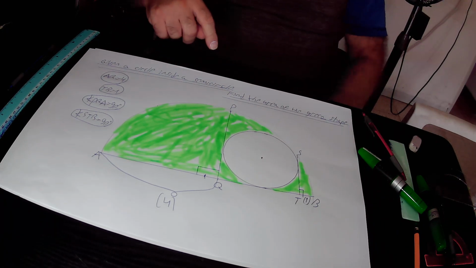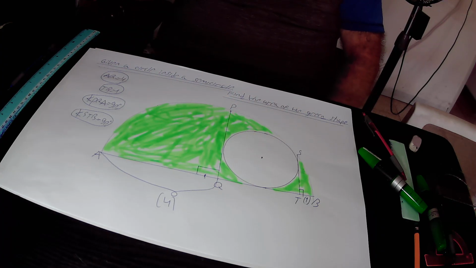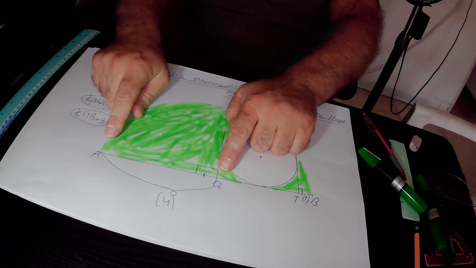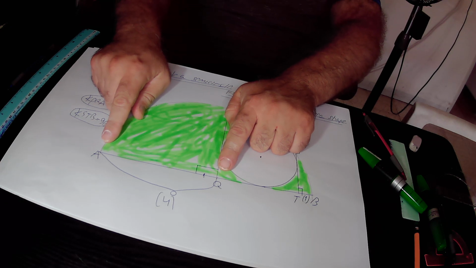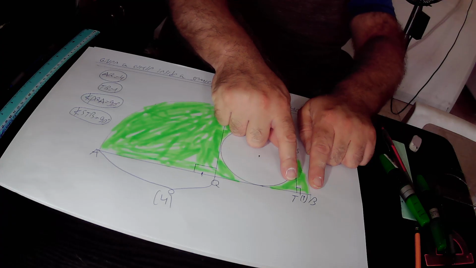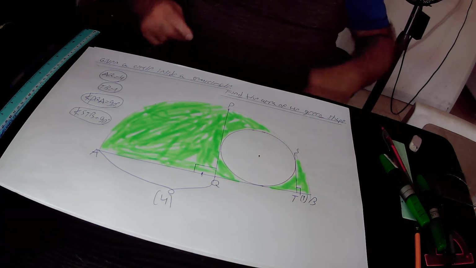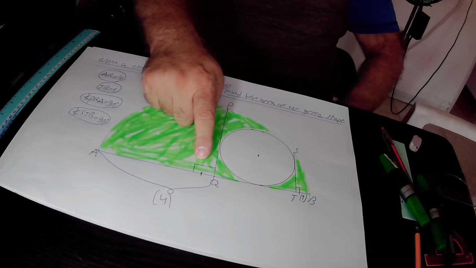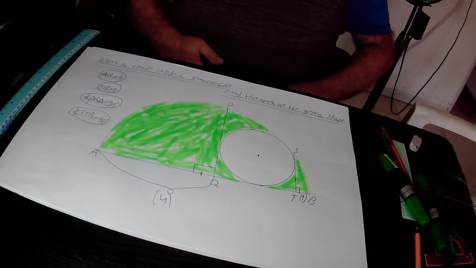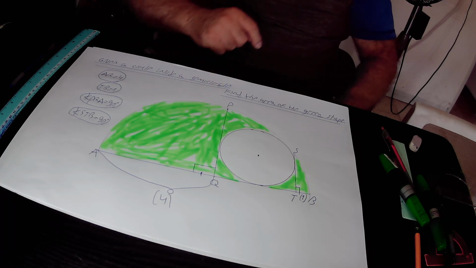In the drawing we have a circle inside this big semicircle. We also know that this is line segment AQ, which equals 4 units in length. This is line segment TB, which equals 1 unit in length. This is angle STB, a right angle. This is angle PQA, also a right angle. Again, our task is to find the area of this green shape.